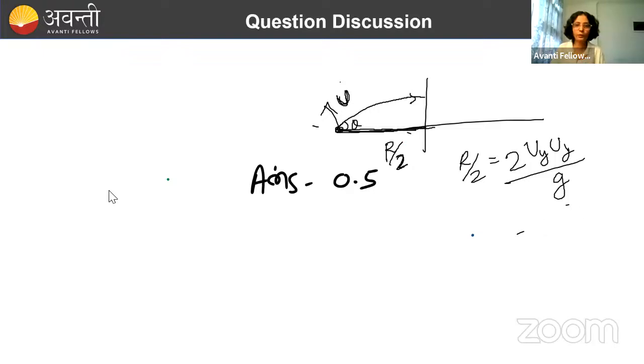Yes, what's the formula? Rishabh. Sin 2 theta. Sin होगा ना? हाँ, done. बोलते बोलते भूल जाती हूँ. So this will become what? U square sine 2 theta by g. So in terms of this, we know the value.